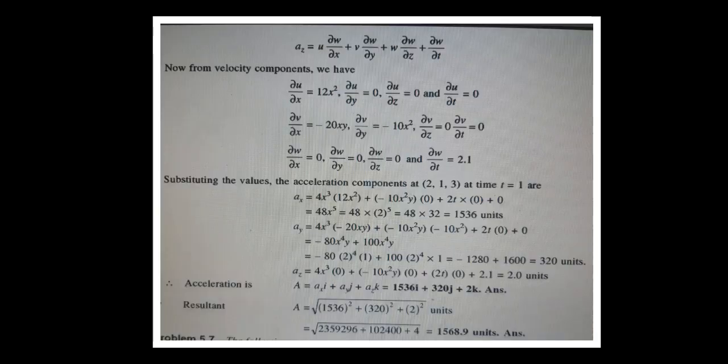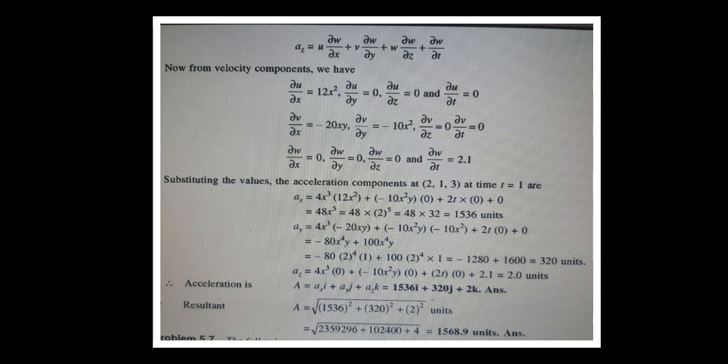Next, az is equal to u of dou w by dou x plus v of dou w by dou y plus w of dou w by dou z plus dou w by dou t. Now substituting those values in this, with the velocity components, what do we get when we differentiate dou u by dou x?